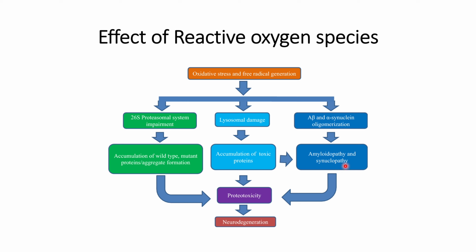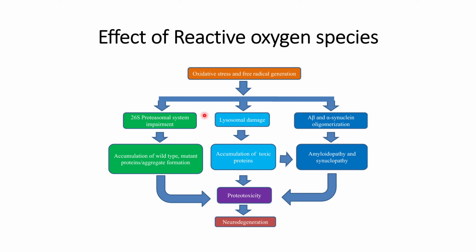And because of the oligomerization, the final result is that the proteins are not able to form their native structure, and neither are they being degraded through proteasomal degradation or the normal degradation process. This will increase the amount of misfolded or toxic protein that will cause proteotoxicity and finally lead to neurodegeneration.